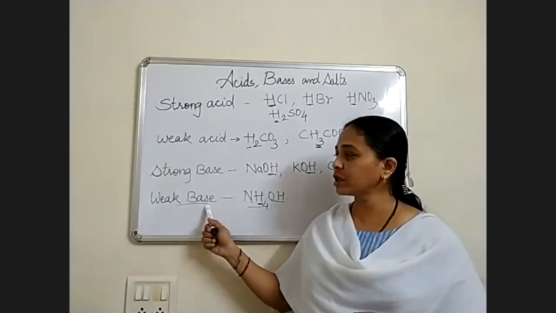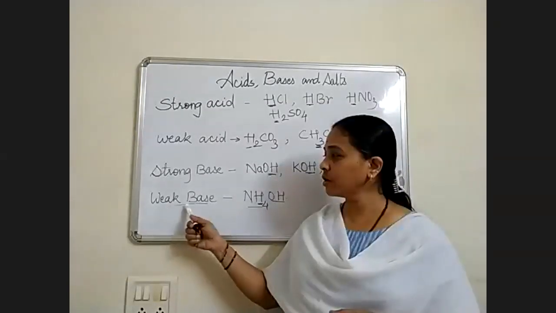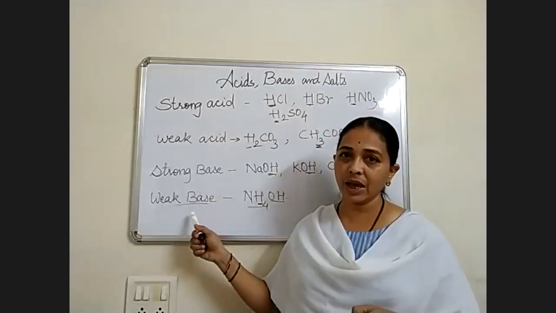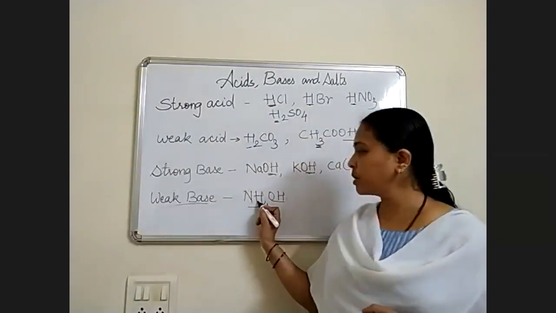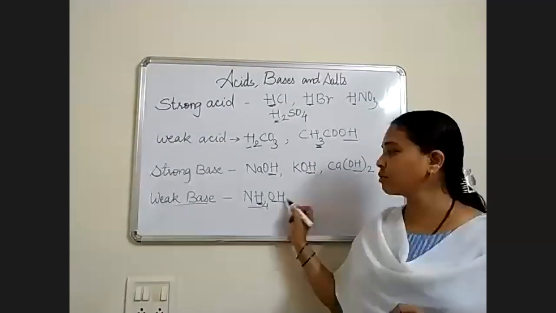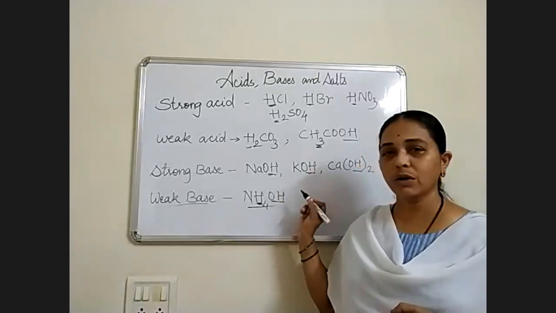We call it a weak base because basicity is less and acidity is more. That means hydrogen ions are more and hydroxyl ion is less. So this is ammonium hydroxide.